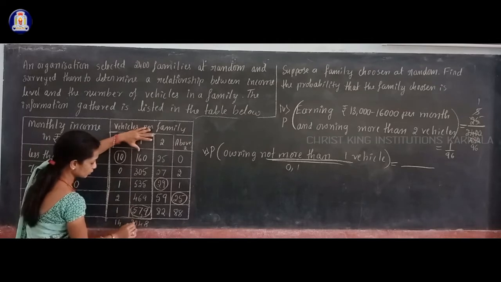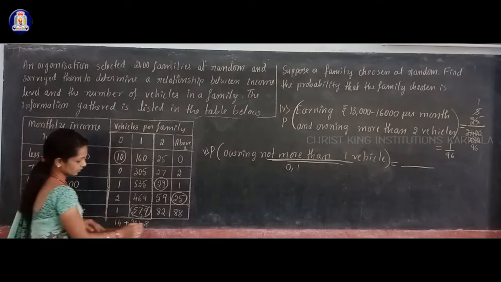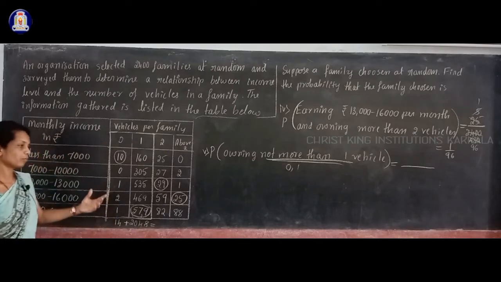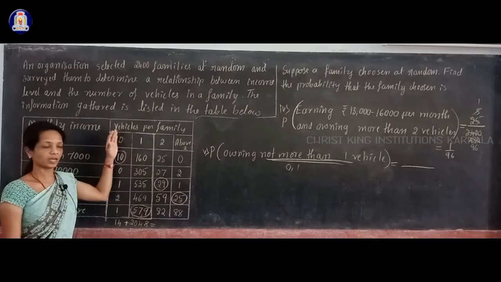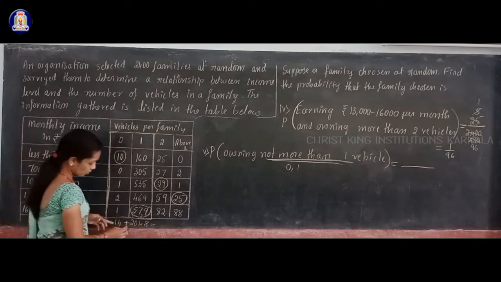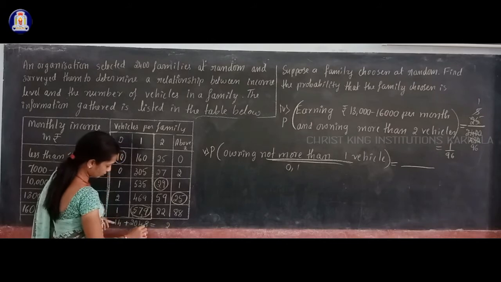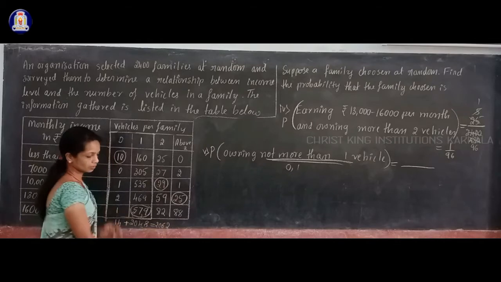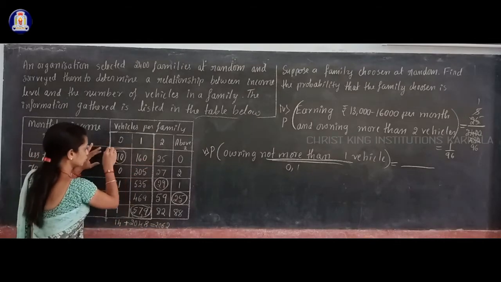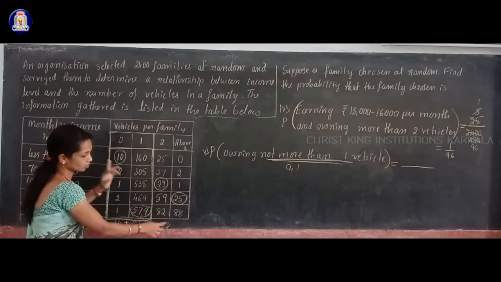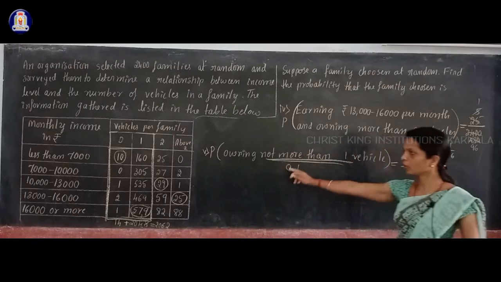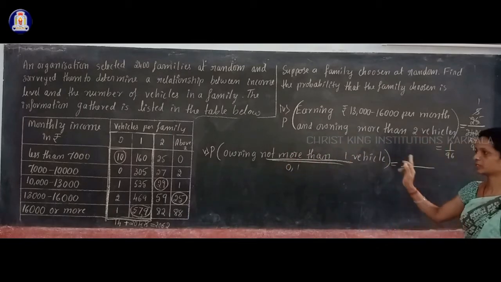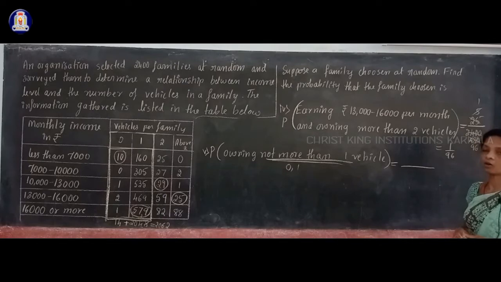Okay, 2048 plus 14, what is this? That gives you the number of families owning not more than 1 vehicle, means either they have 0 vehicle or 1 vehicle. Total of that: 4 plus 8 is 12, 1 left, 4 plus 1 plus 1 is 6, then 2, 0. Okay, 2062 families. If you take the total of these families, that gives you 2062, means that many families are not owning more than 1 vehicle, means they are having either 0 vehicle or 1 vehicle.